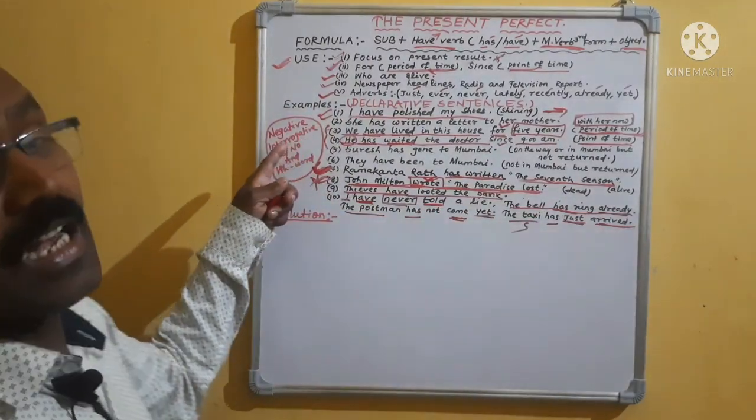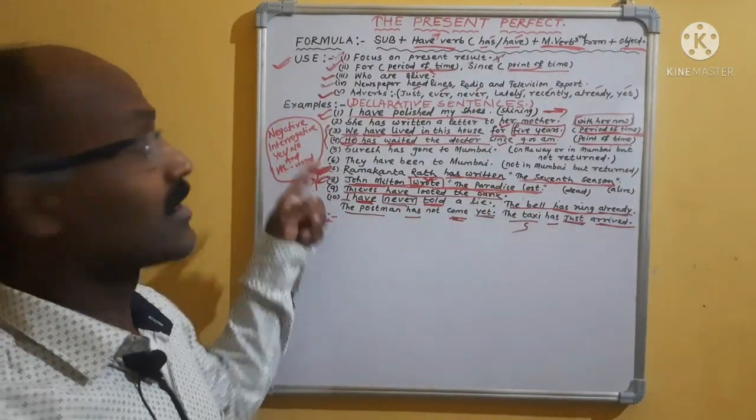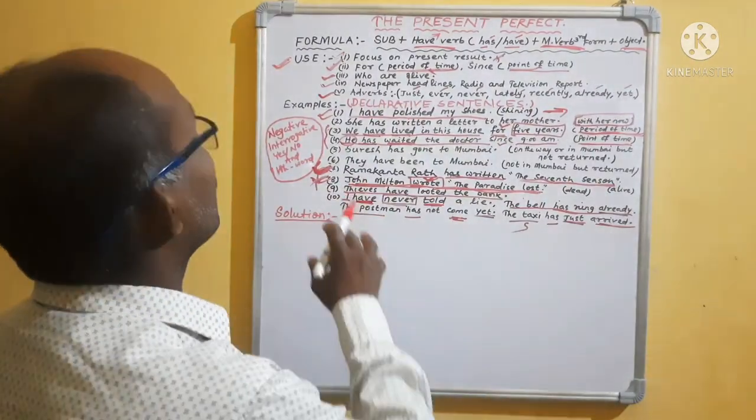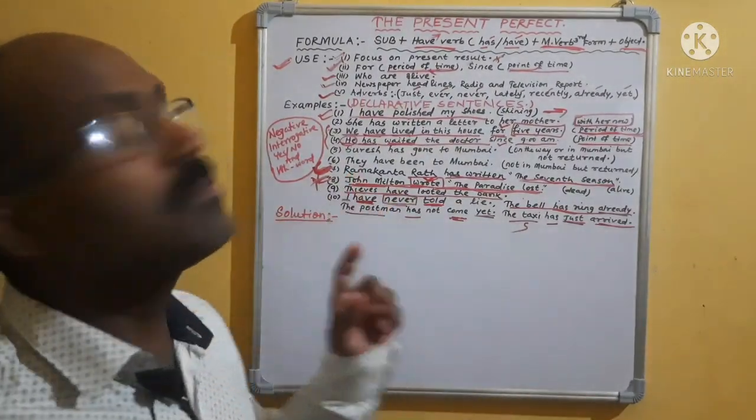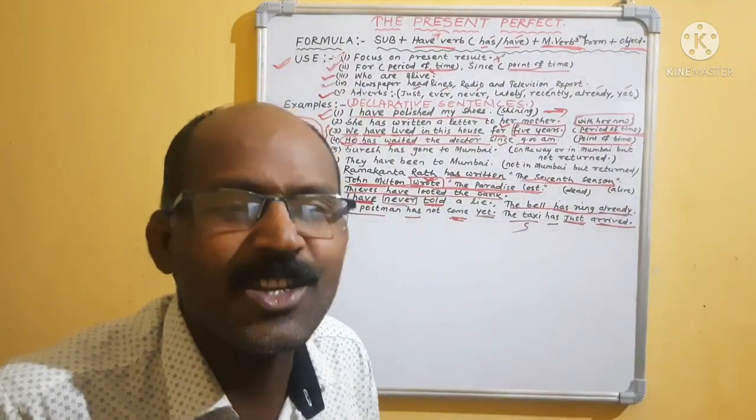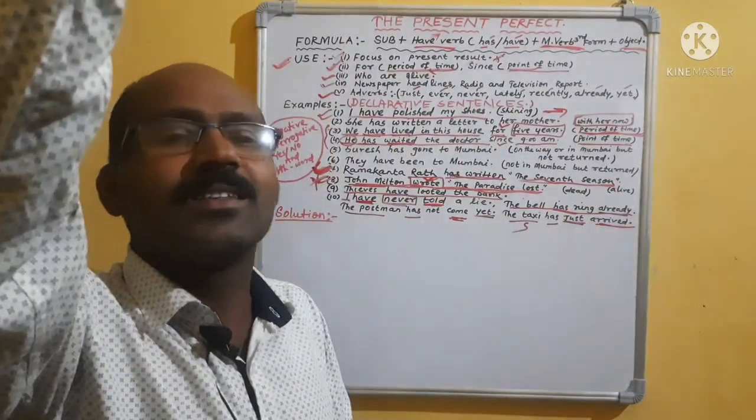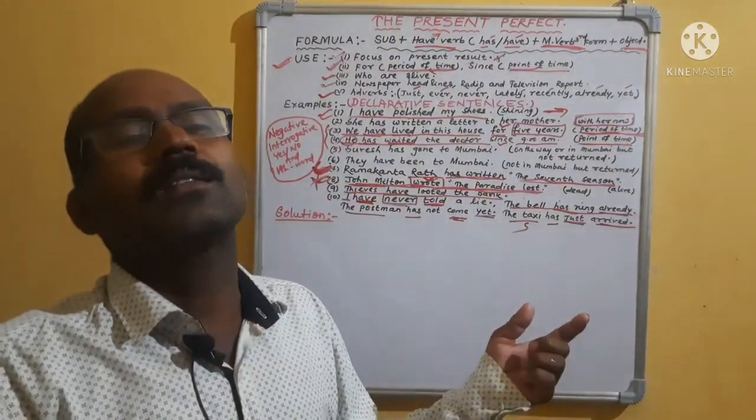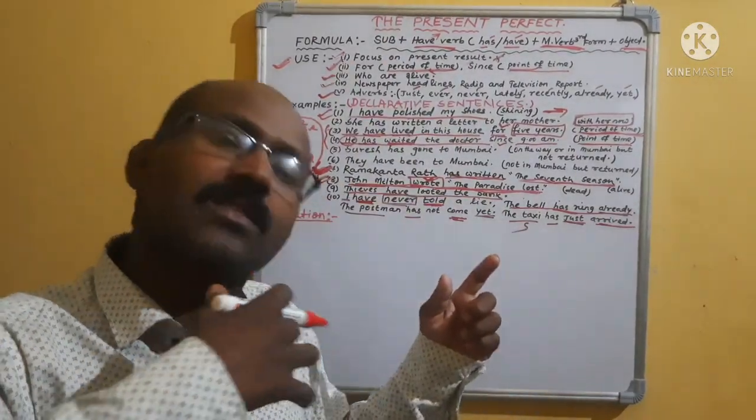Another two sentences I left. Be cautious. Okay, Suresh has gone to Mumbai. One sentence. Then, they have been to Mumbai. What is the difference? Suresh has gone to Mumbai. What do you mean by it? Suresh has, the present perfect. That means Suresh has gone to Mumbai.